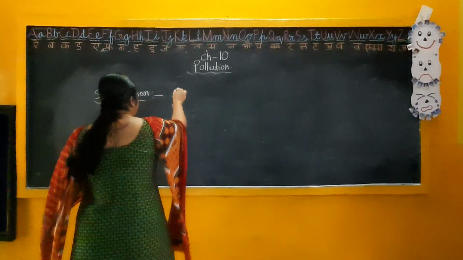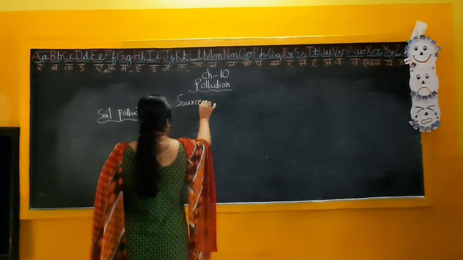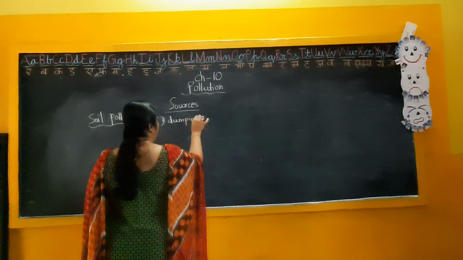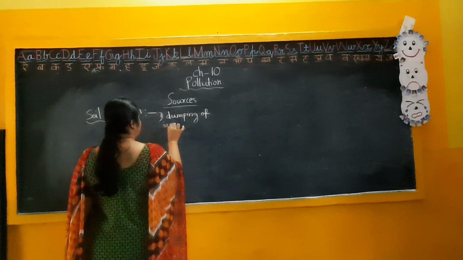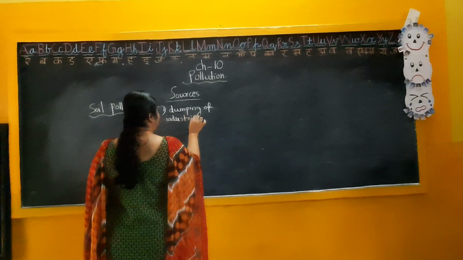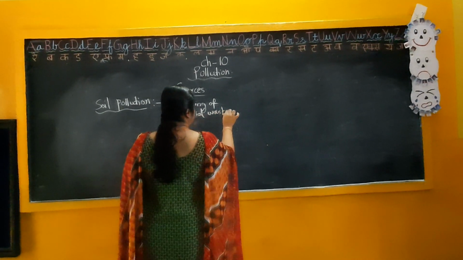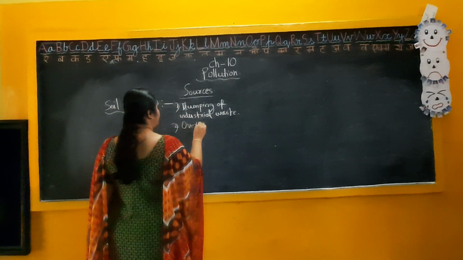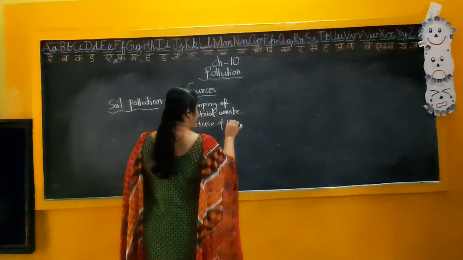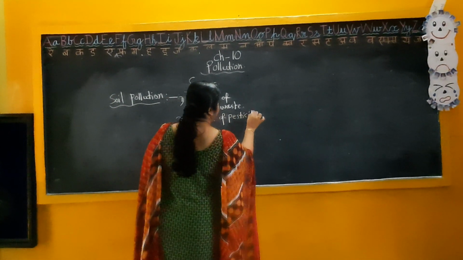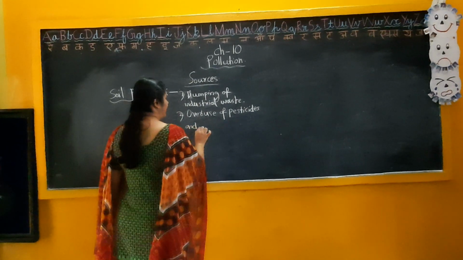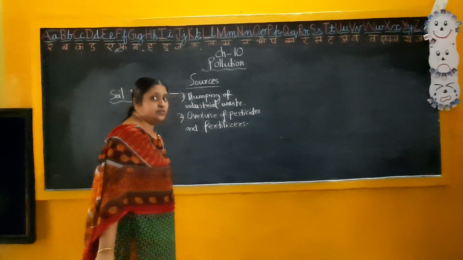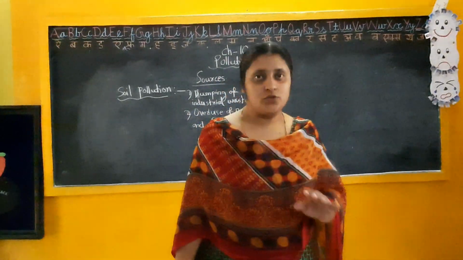So here we will write the sources. The first one, dumping of industrial waste. That is the first source. And then overuse of pesticides and fertilizers, isn't it? These are the main sources of soil pollution.